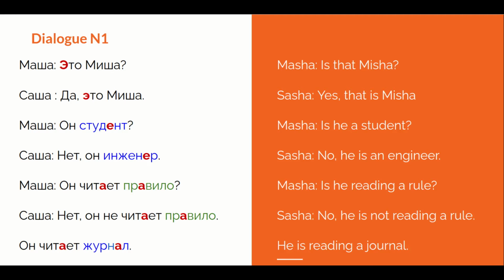The word это can be translated as this is. And you can see we have Misha over here, which corresponds to Michael or Michelle in Russian language, a shorter version of it. And as you can see, the word-to-word translation is that Misha. So this is name and a question mark, what makes it a question sentence.